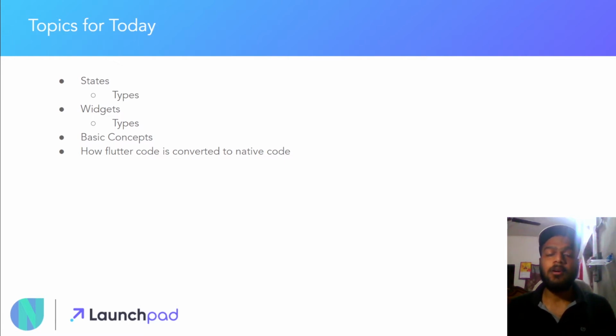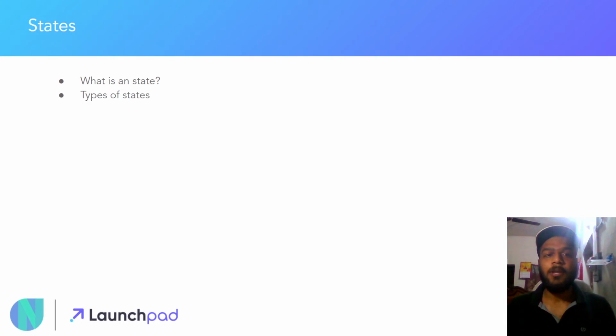One more thing: these are the concepts which most developers skip when they are starting with Flutter development. They jump directly to the code or to the widgets part. So you must remember this, and it will set you apart from the herd which goes directly into the development part. And at last we'll also be seeing how Flutter code is converted into native code. So let's get started with the first topic.